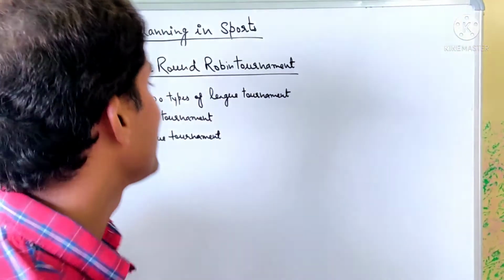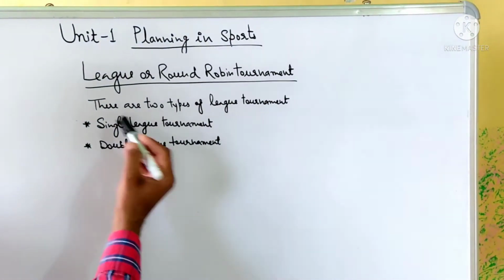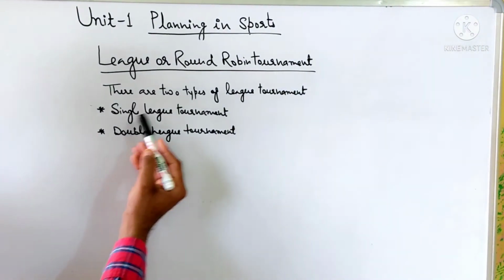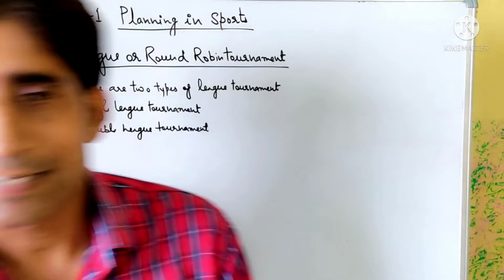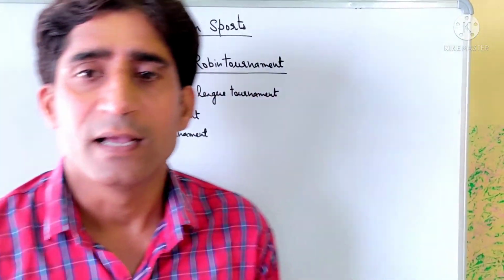Types of league tournament. There are two types of league tournament: single league tournament or double league tournament. First, single league tournament.